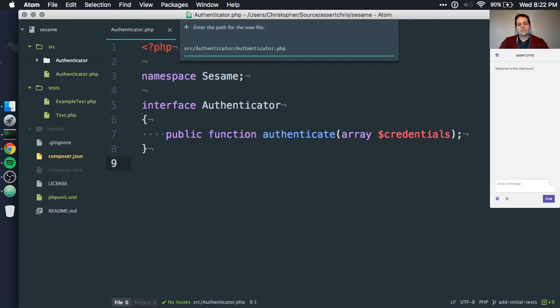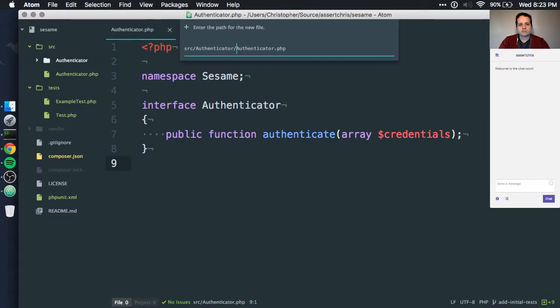We can say, okay, our very first authenticator concretion is going to just accept an array of users, so an array of users with credentials that it can match. And it's going to have an authenticate method, and that authenticate method is going to look for email and password. Maybe that works. And the authenticator will have internal methods for doing hash resolution, that kind of thing.